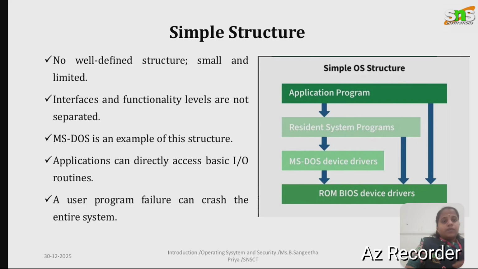The types of operating system structures are mentioned below. Let's see them one by one. The first one is the simple structure. The simple structure has no clear separation of components, minimal design, and limited functionality. An example of this structure is MS-DOS. In this structure, the application can directly access the hardware. There is no protection mechanism. A failure in one program can crash the entire system. Because of these limitations, the simple structure is not suitable for modern systems.